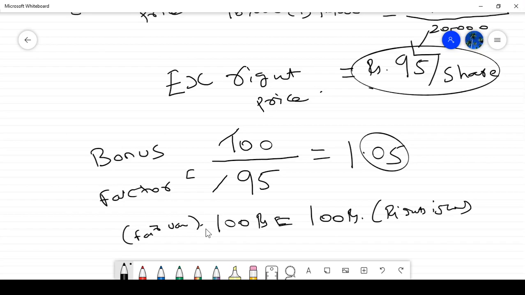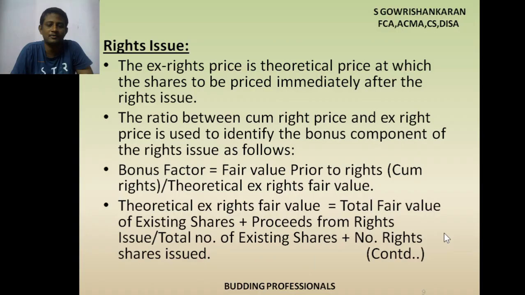So what is the next step? Whatever we calculated now: theoretical ex-rights fair value equals, this is the formula I just applied, total fair value of existing shares, 10,000 into 100, plus proceeds from the rights issue.